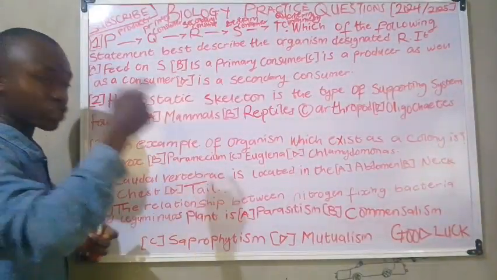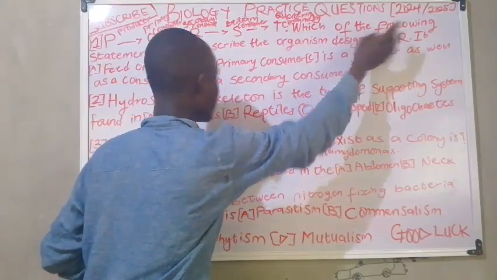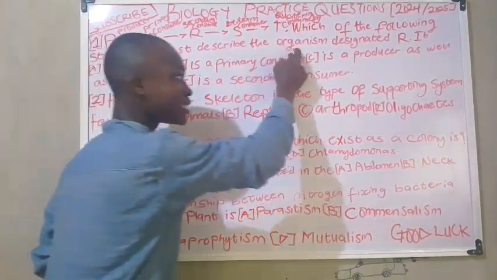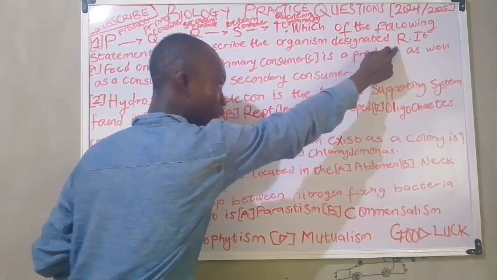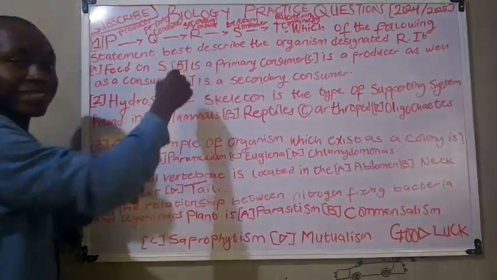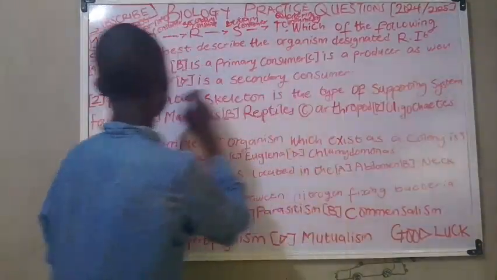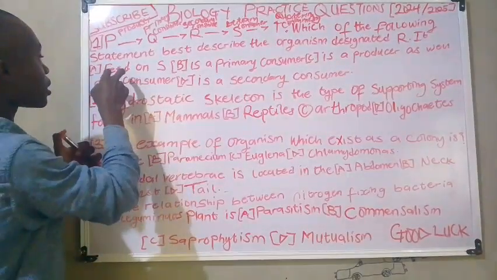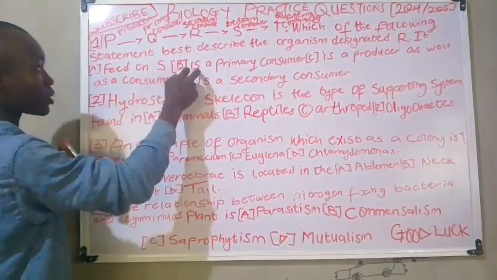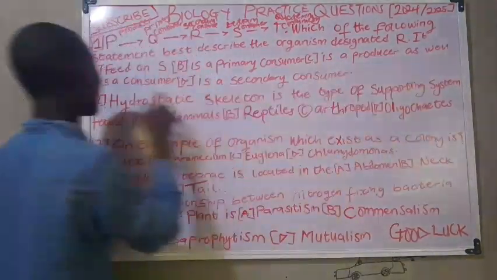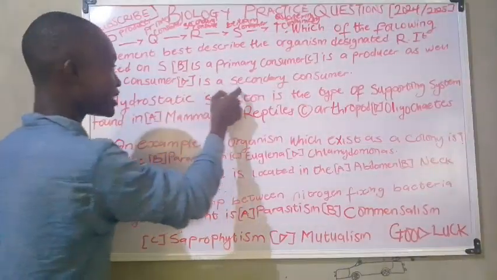Now they ask us which of the following statements best describes the organism designated as this organism. This is a secondary consumer. Option A feeds on S. Option B is a primary consumer. Option C is a producer as well as a consumer, and option D is a secondary consumer.